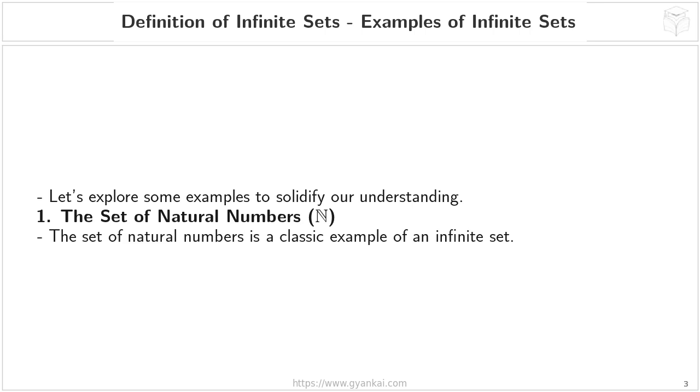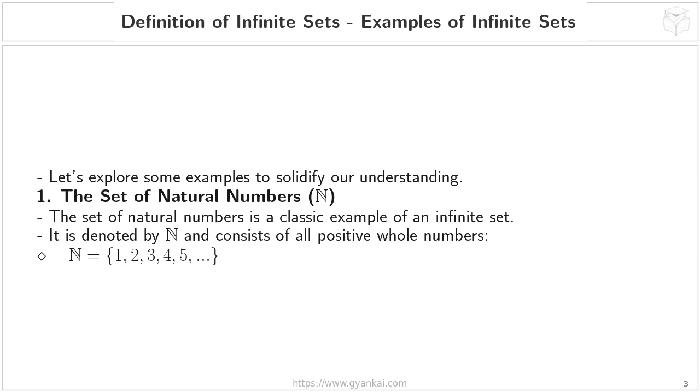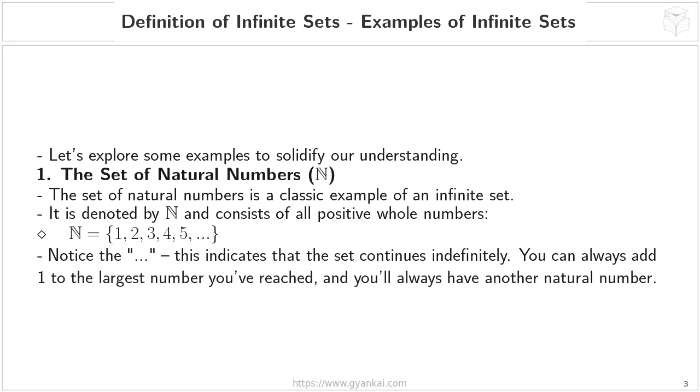This is a classic example of an infinite set, and you'll encounter it a lot in mathematics. It's denoted by a special symbol. We write it as N, and it represents all the positive whole numbers. So it looks like this: 1, 2, 3, 4, 5, and then we have those 3 dots. Those 3 dots are crucial. They mean the list goes on forever. It doesn't stop at 5 or 50 or 5 million. You can always add 1 to the last number you've written down, and you'll get another natural number.